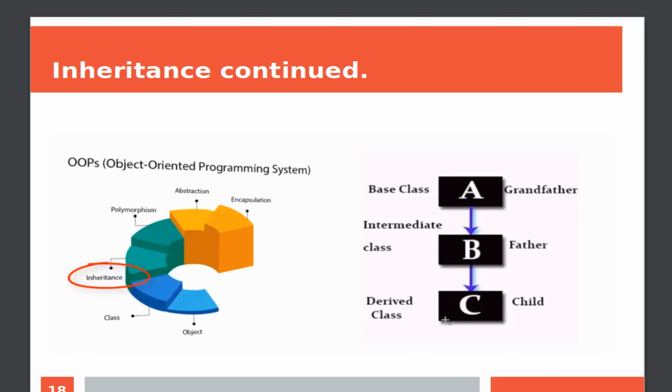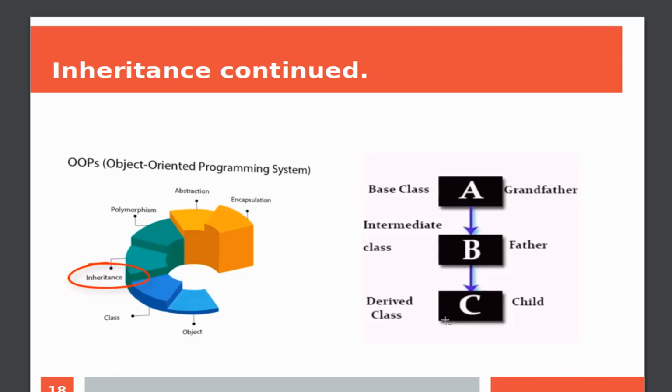The father and the parents will add only the important features to their children. This is where the concept of inheritance plays a vital role.